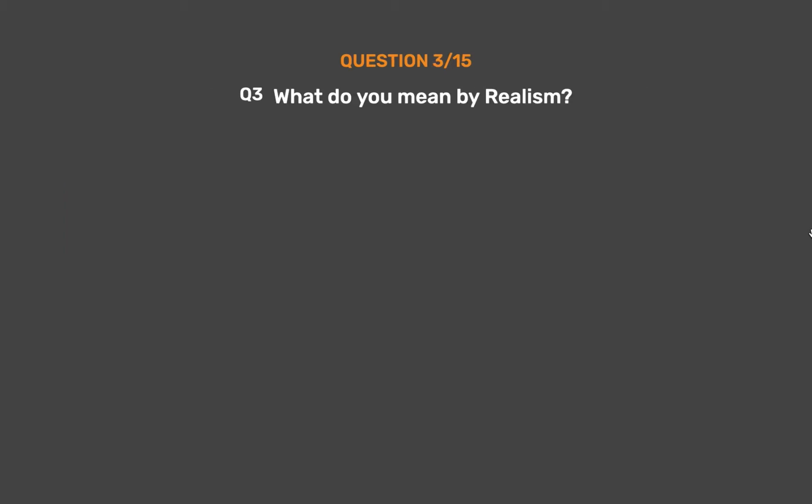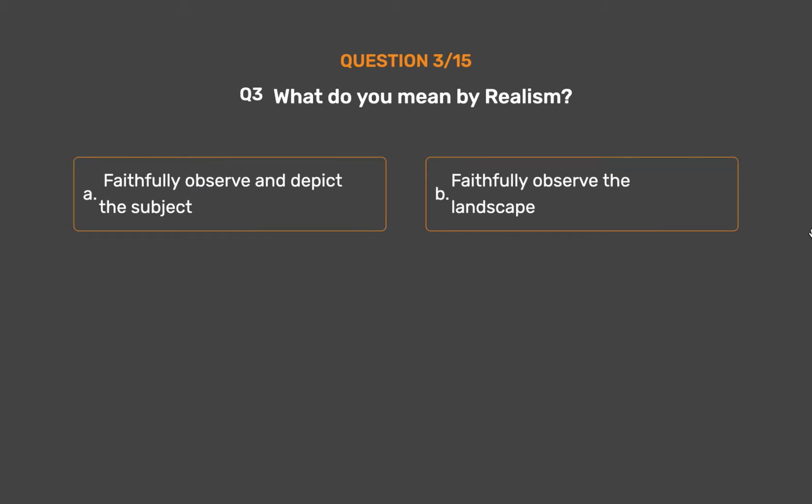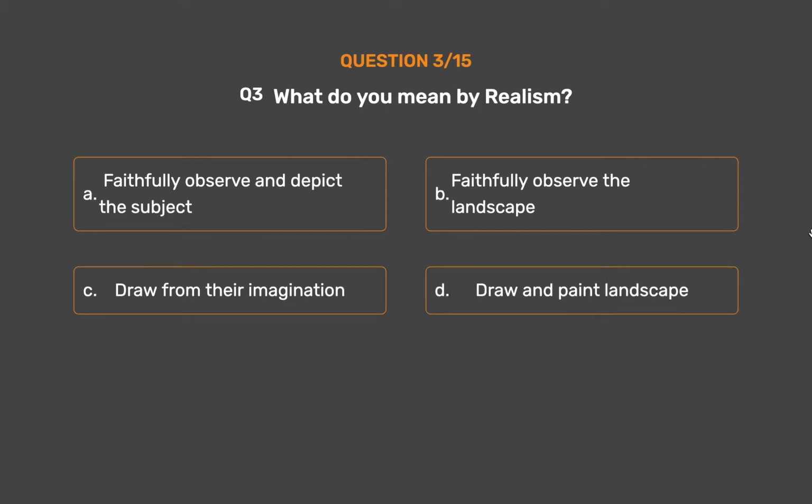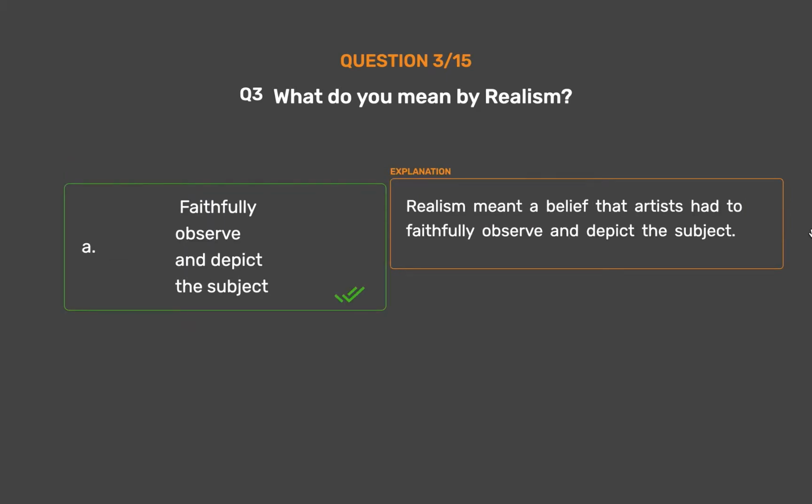Question number 3. What do you mean by realism? Option A. Faithfully observes and depict the subject. Option B. Faithfully observe the landscape. Option C. Draw from their imagination. Option D. Draw and paint landscape. The correct answer is Option A. Faithfully observes and depict the subject. Realism meant a belief that artists had to faithfully observe and depict the subject.